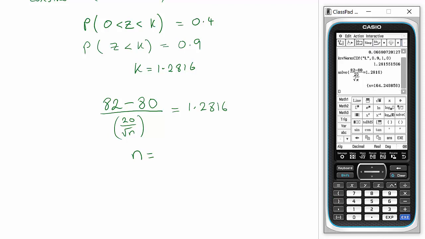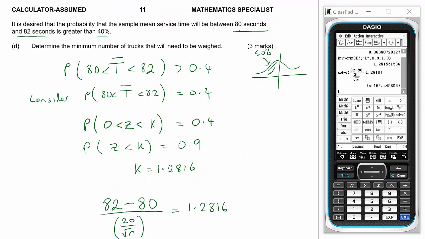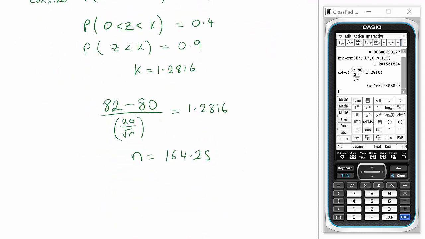That gives me 164.25. Well, that's the equal situation. We actually want a greater than, so we'll say n is equal to 165.